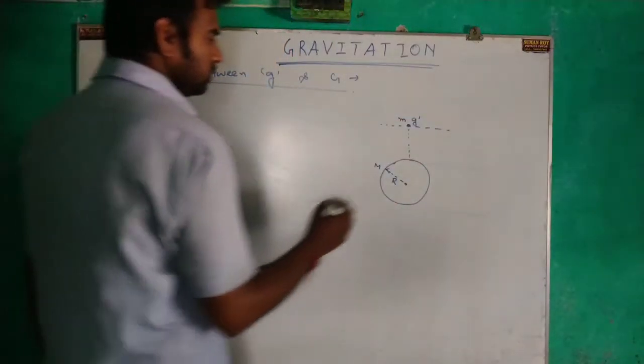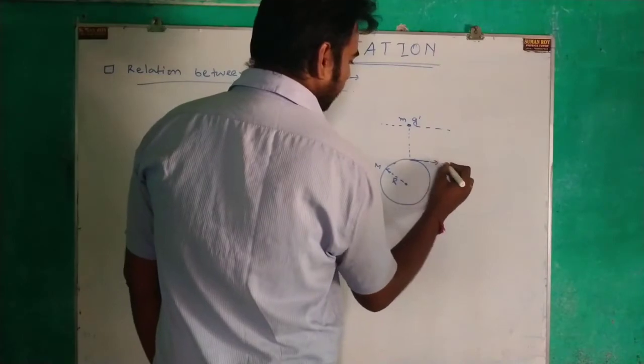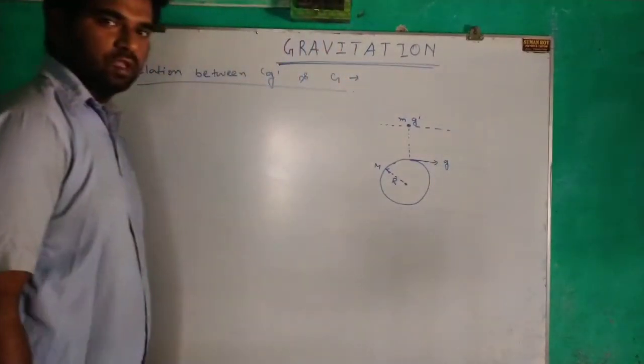And we know the acceleration due to gravity at the earth's surface is g.